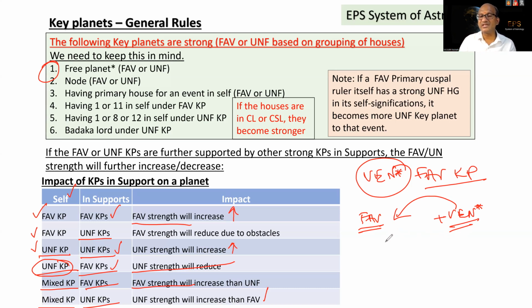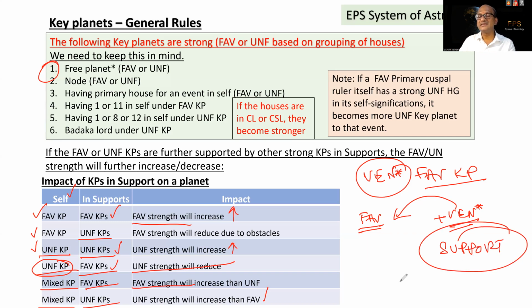So what we have to check is each planet's self-signification, whether it is a favorable key planet or it is coming under mixed or unfavorable. Whether that is going to be completely the same? No, depending on the influence of the support planets.